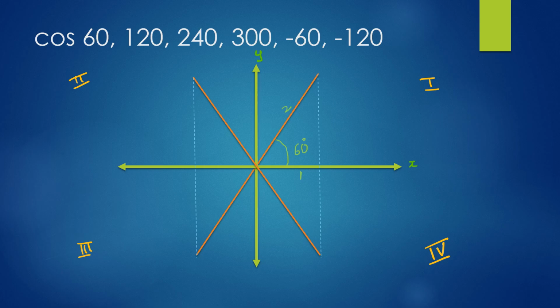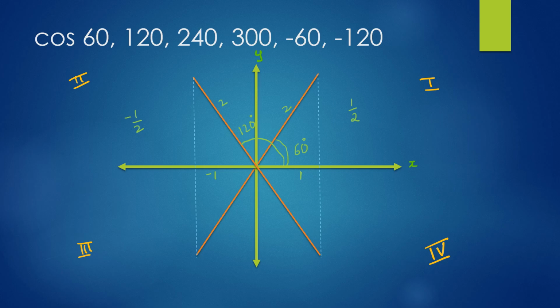The hypotenuse is 2, so the cos here is 1 by 2 in the first quadrant for 60 degrees. Now, the mirror image of 60 around the y-axis in the second quadrant is the angle 120 degrees. If you see, x has now become negative in the second quadrant. The value of x is -1, and -1 by 2 will give you -1 by 2 as cos of 120 degrees.